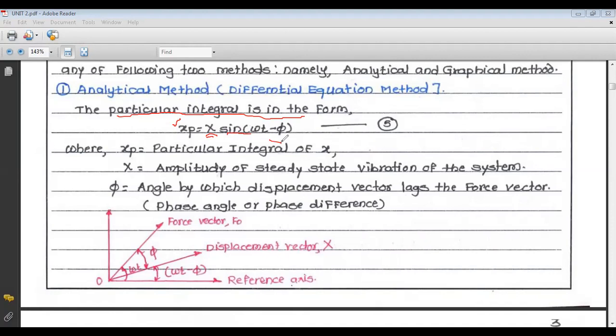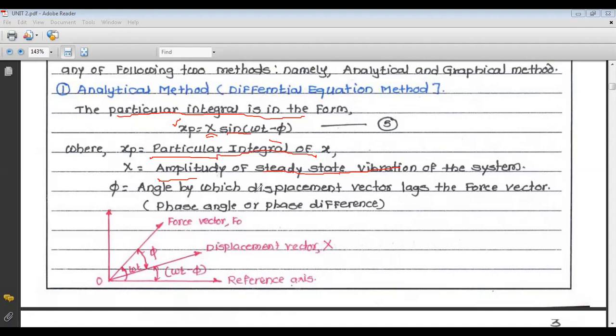So what is this xp? xp is your particular integral of x. Then capital X is your amplitude of steady state vibration. It is important: X is called the amplitude of steady state vibration.